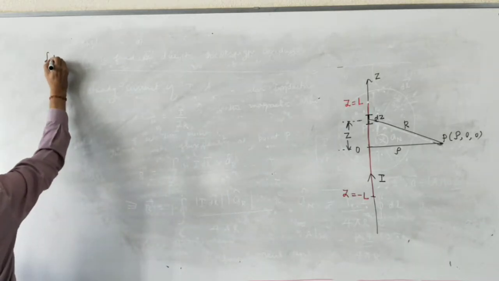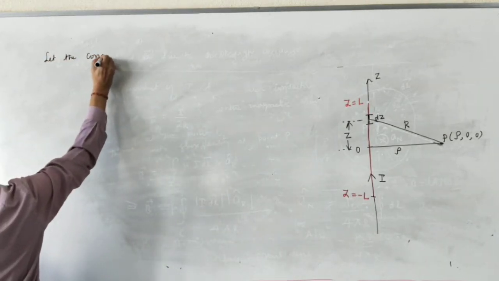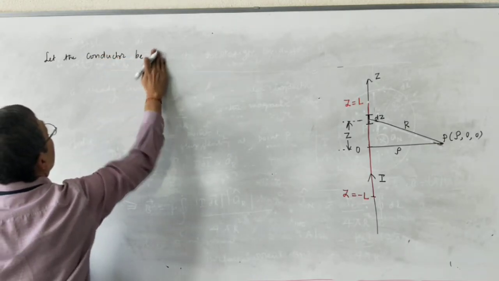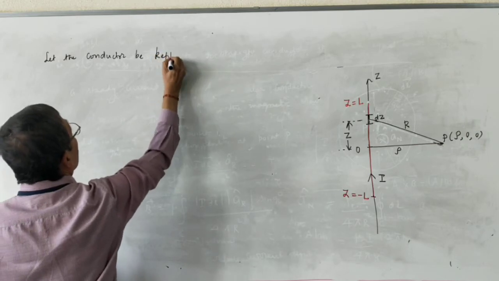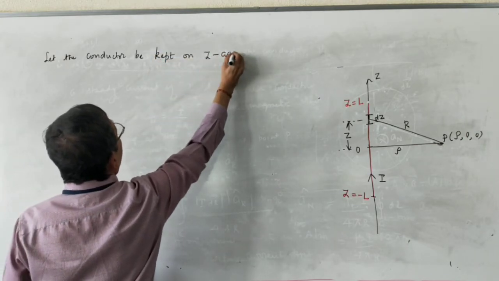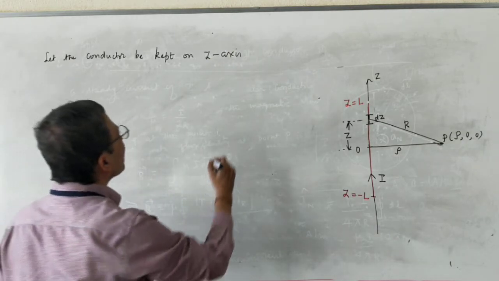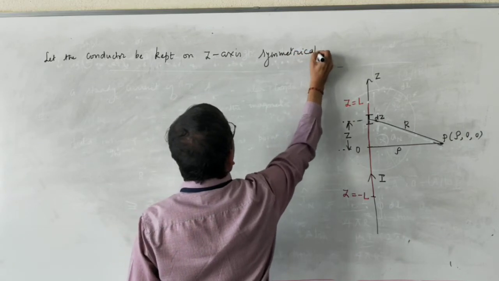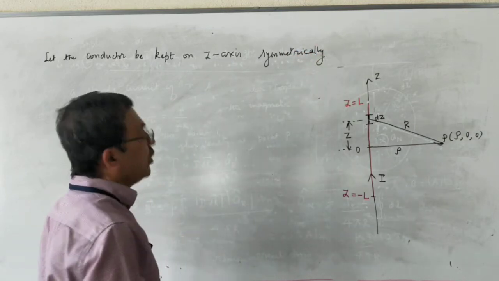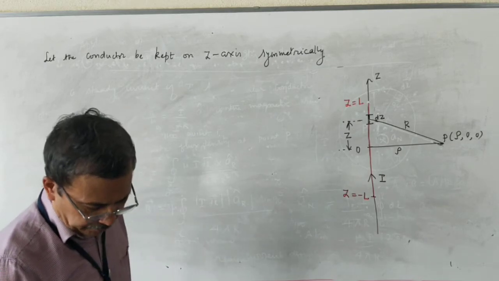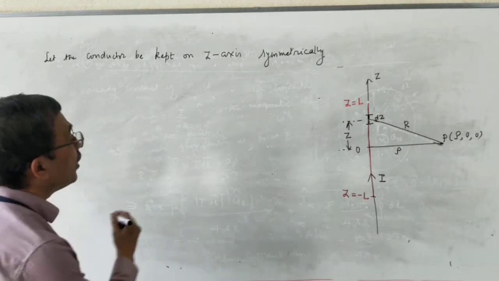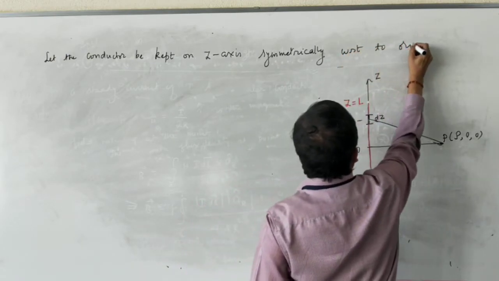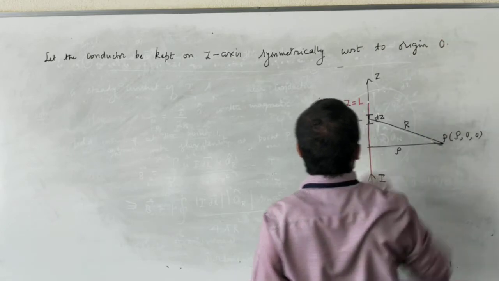Let the conductor be kept on the z-axis, symmetrically with respect to the origin.